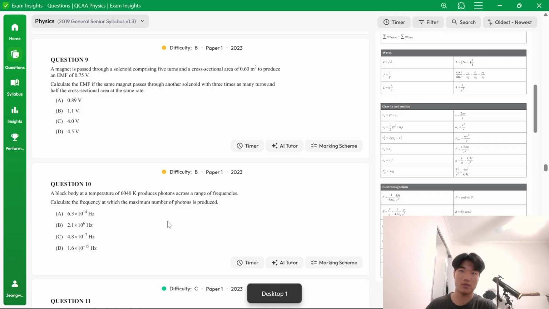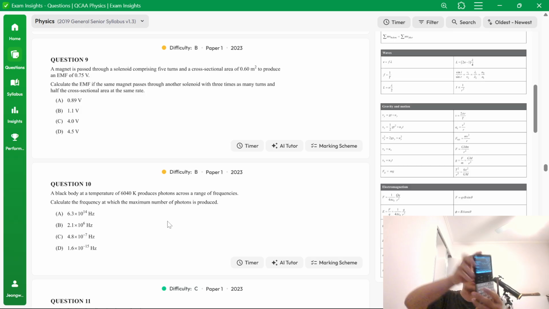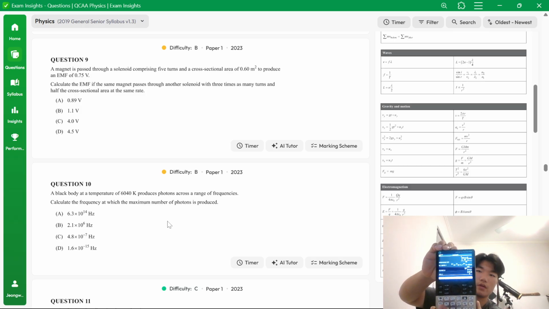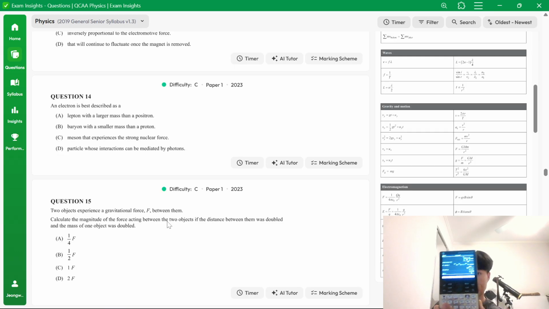Actually, maybe I can just use the webcam for this. So 0.75 times 3 over 2. I'm not sure if that's very visible.